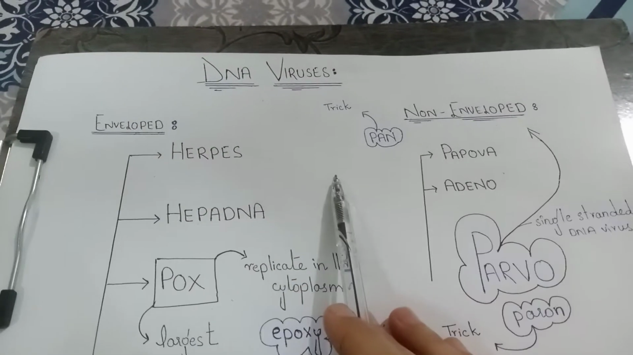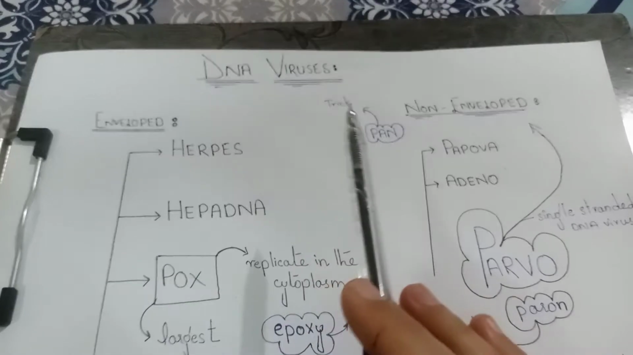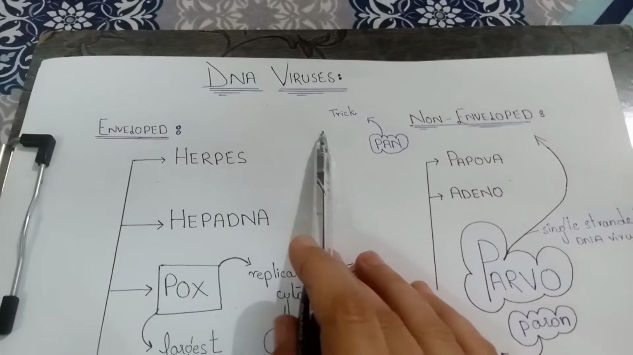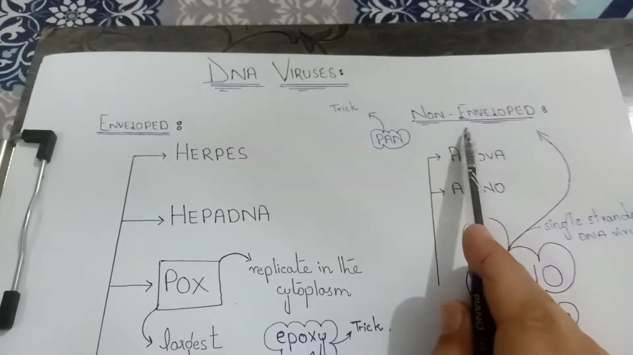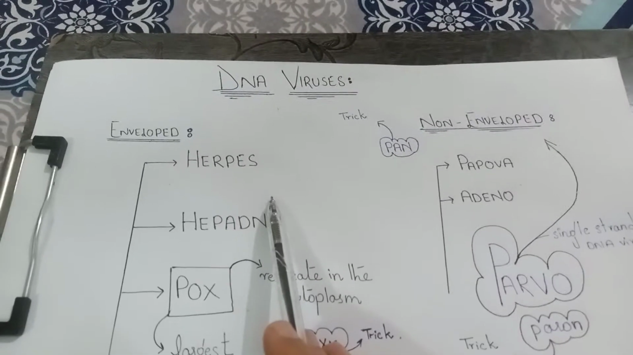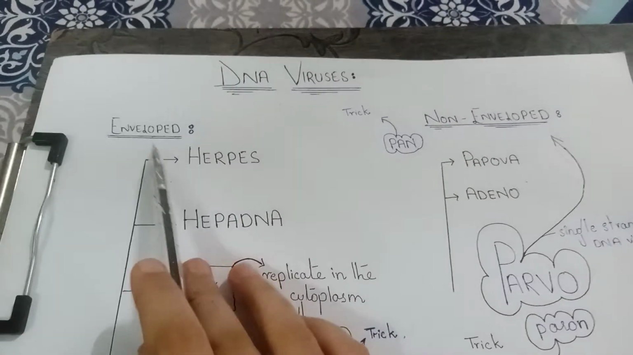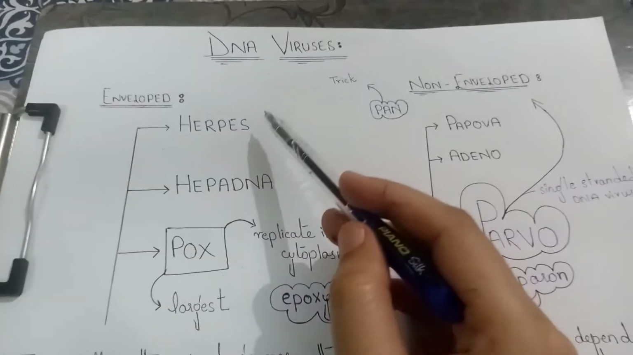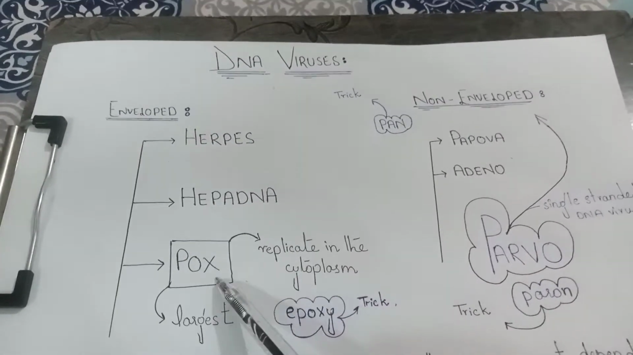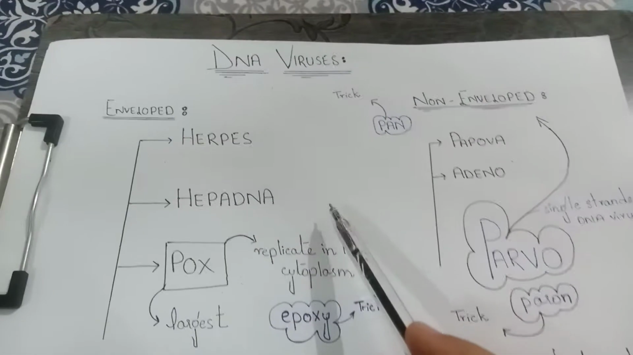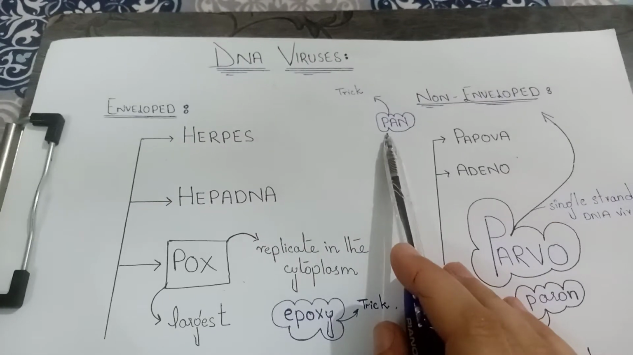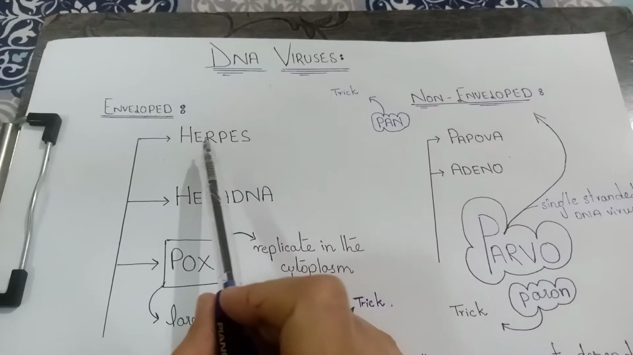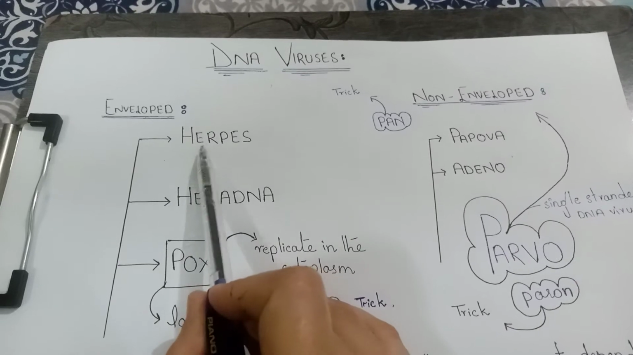Now the classification that we are going to discuss more in detail is whether the virus has the envelope or it doesn't have the envelope. So for that, first if we look at the enveloped viruses, those are the herpes, the hepadna, and the pox. Now how are you going to remember that the herpes is an enveloped virus? For that you can just concentrate on the E after H.